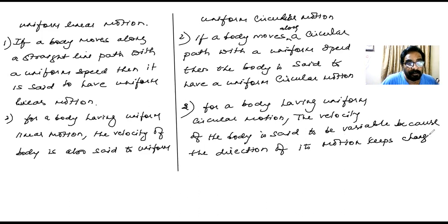Got it? Now listen, when the velocity is uniform, naturally there is no acceleration, children.